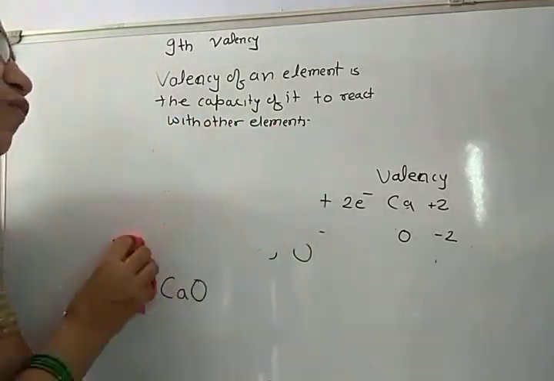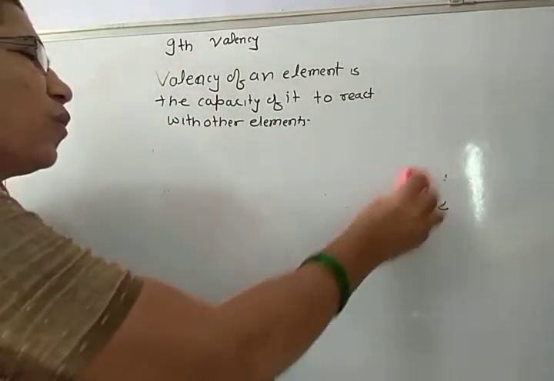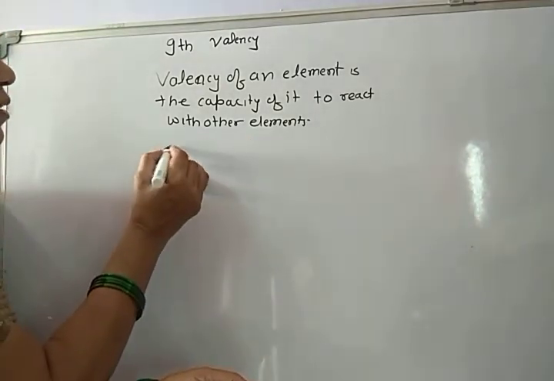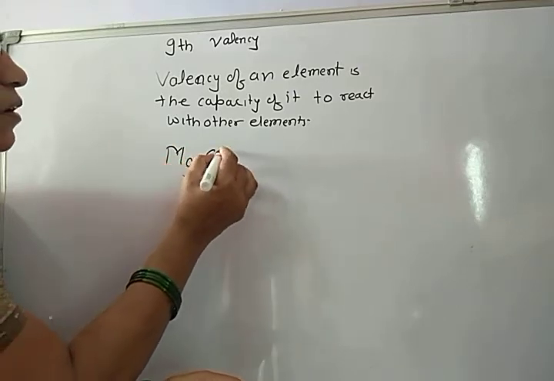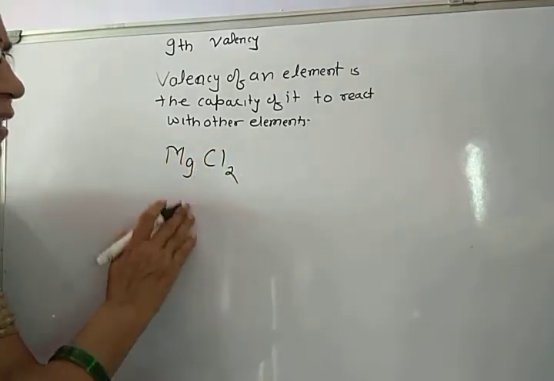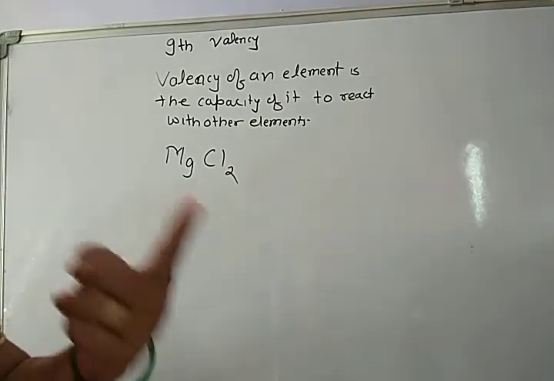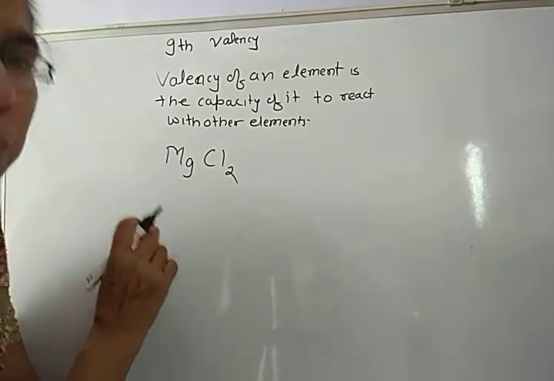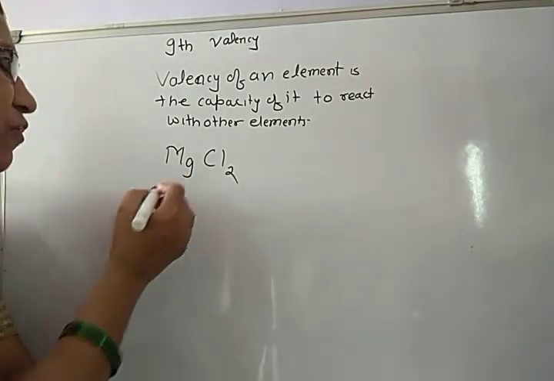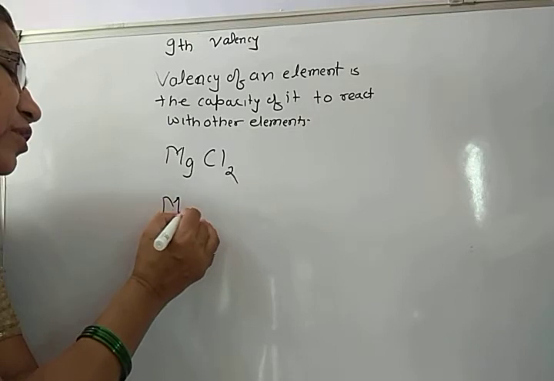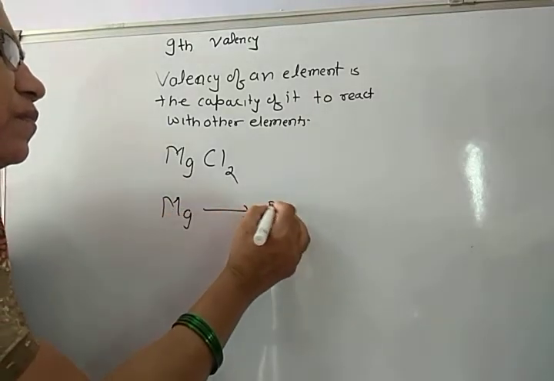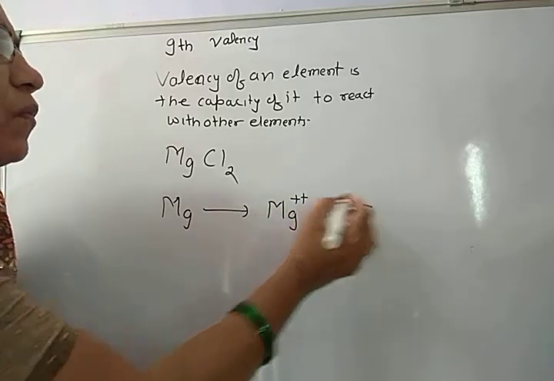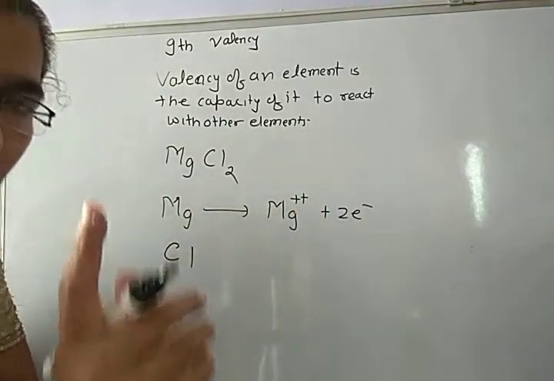For example, to form MgCl2, magnesium chloride. What happens? The capacity of magnesium to donate electrons is 2, therefore Mg donates 2 electrons. But Cl can accept only 1 electron.